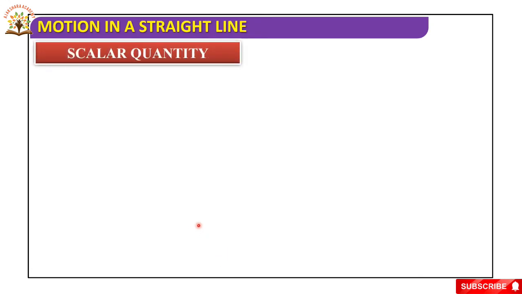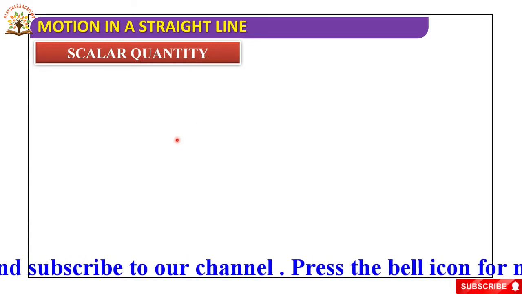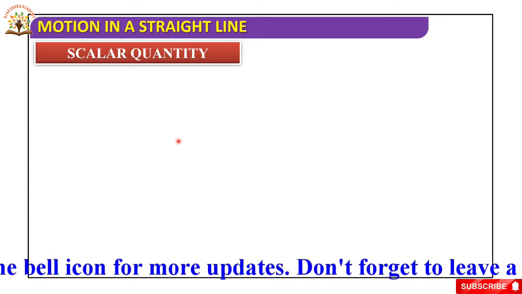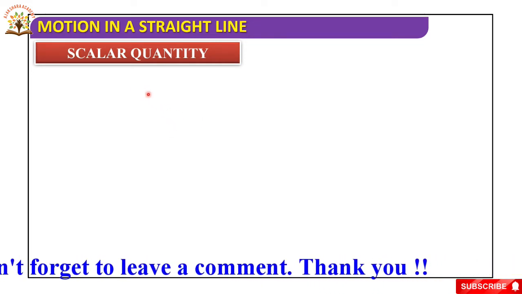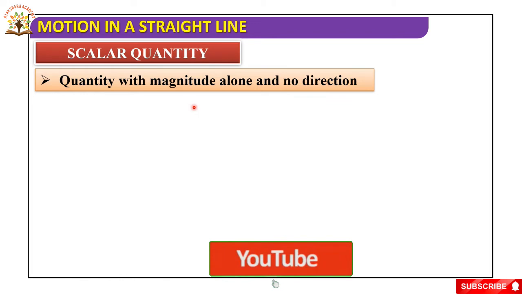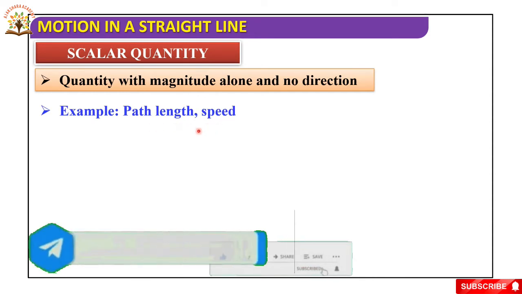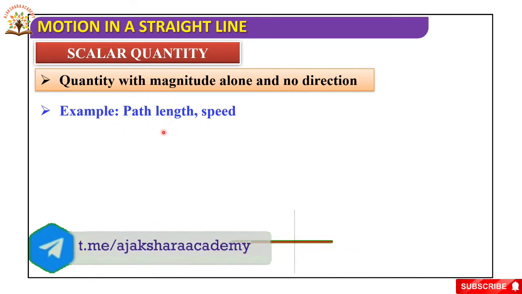Now next, what is meant by scalar quantity? Any physical quantity which has only magnitude but no direction is known as scalar quantity. So the quantity with magnitude alone and no direction is known as scalar quantity. For example, path length and speed. Distance is also a scalar quantity. Length, mass, time, speed, all these are examples of scalar quantities.